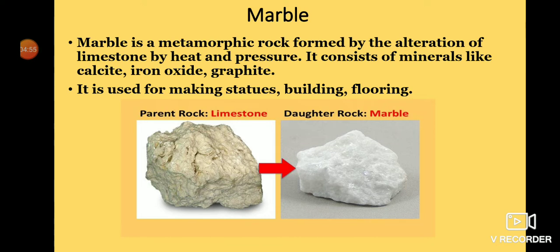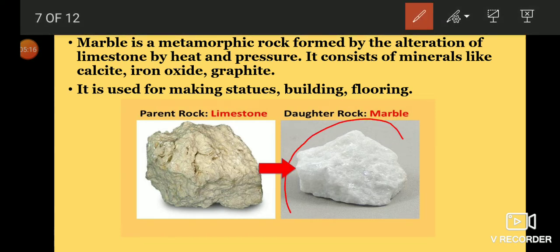Here you can see the limestone, which is known as parent rock, change into marble, which is known as daughter rock. So the color and texture get changed when limestone changes into marble, and the crystal appearance you can see in marble, whereas in limestone it is not.